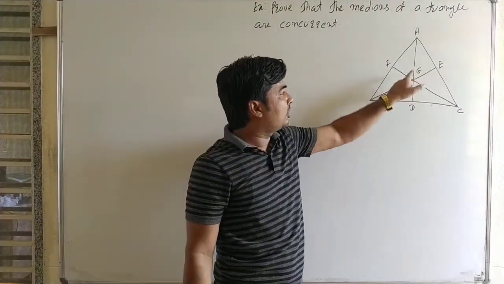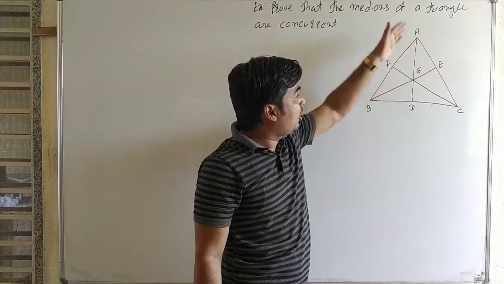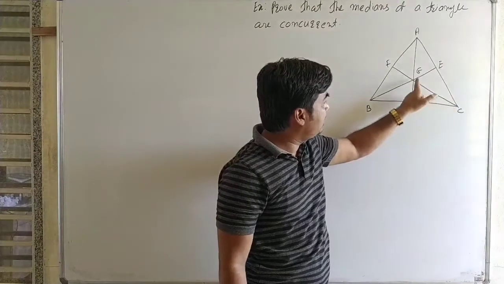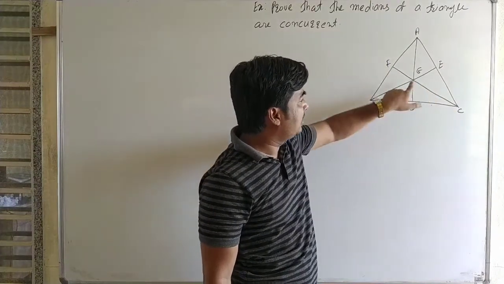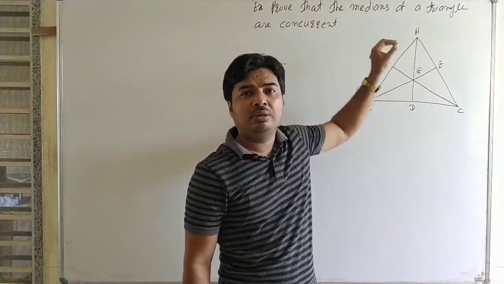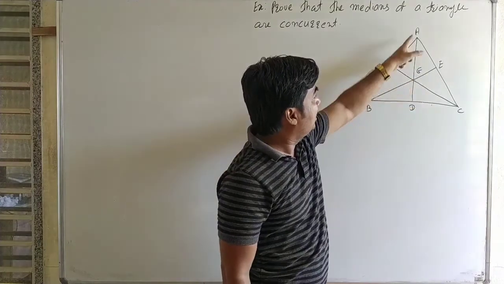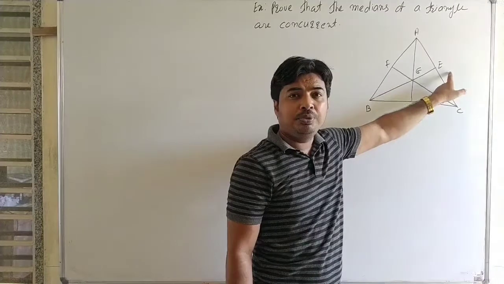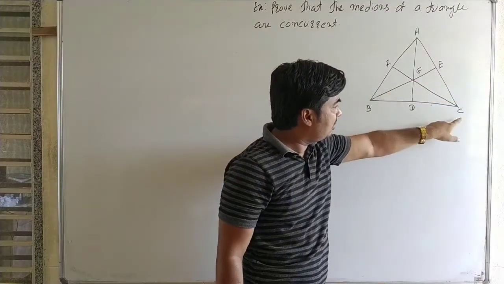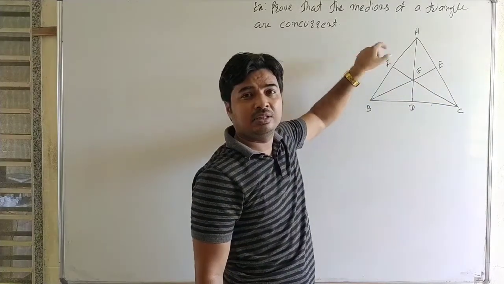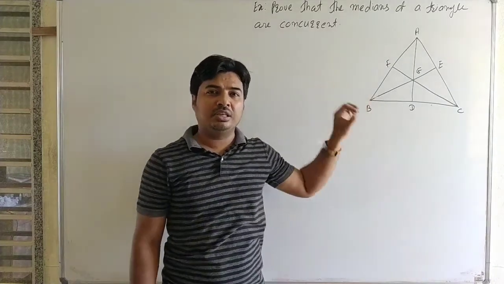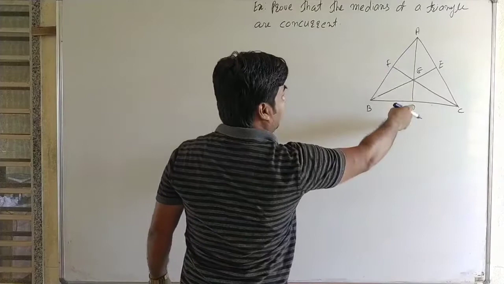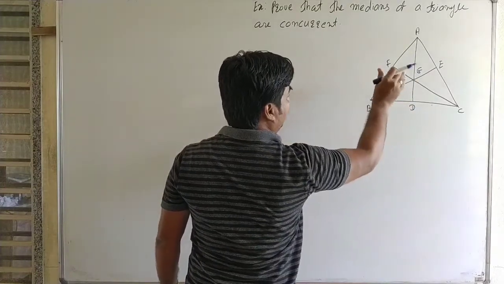It is a point of concurrence, that is G. That is, G is a point on line AD, on line BE and on line CF. That is, G is a point on all three medians. G divides median AD, G divides median BE and G also divides median CF. That is, one point divides three lines, that is, the three lines are concurrent. Now the lines are the medians of the triangle.